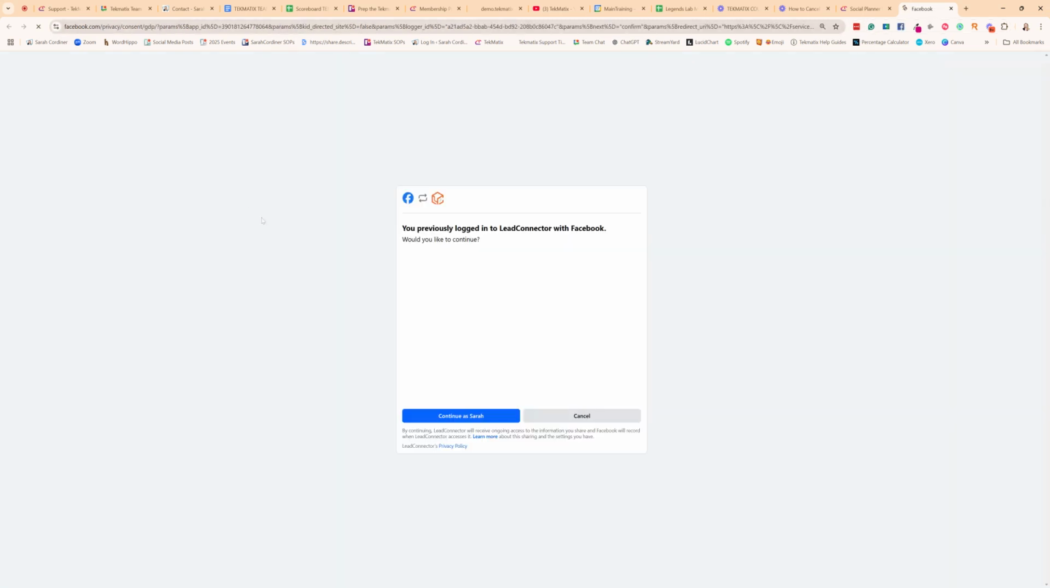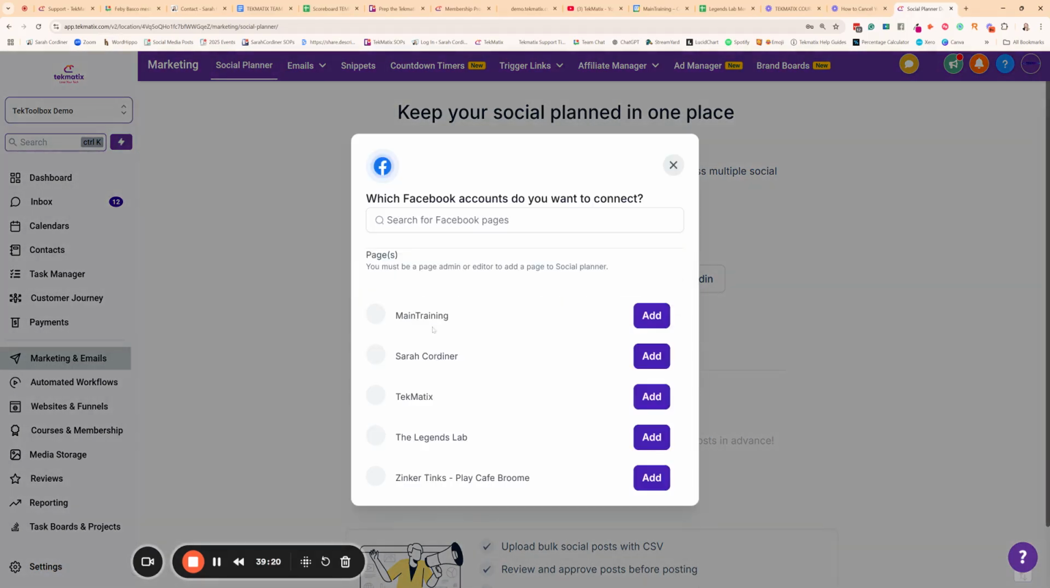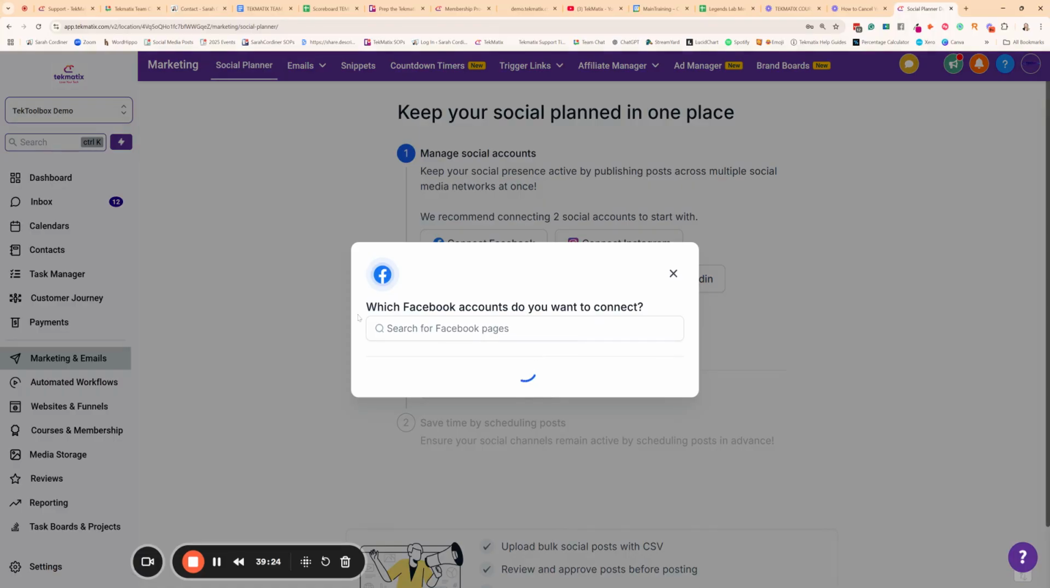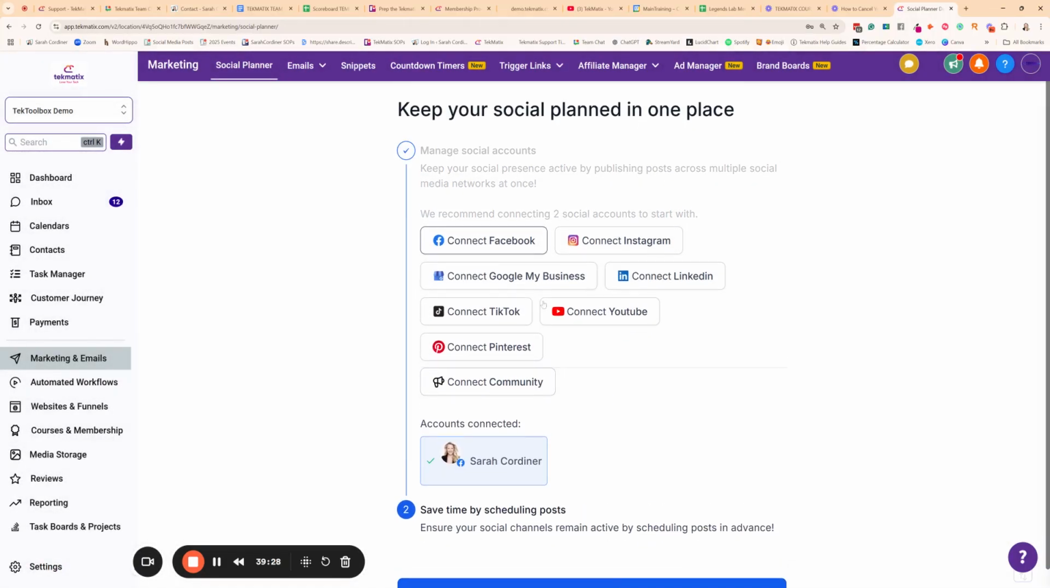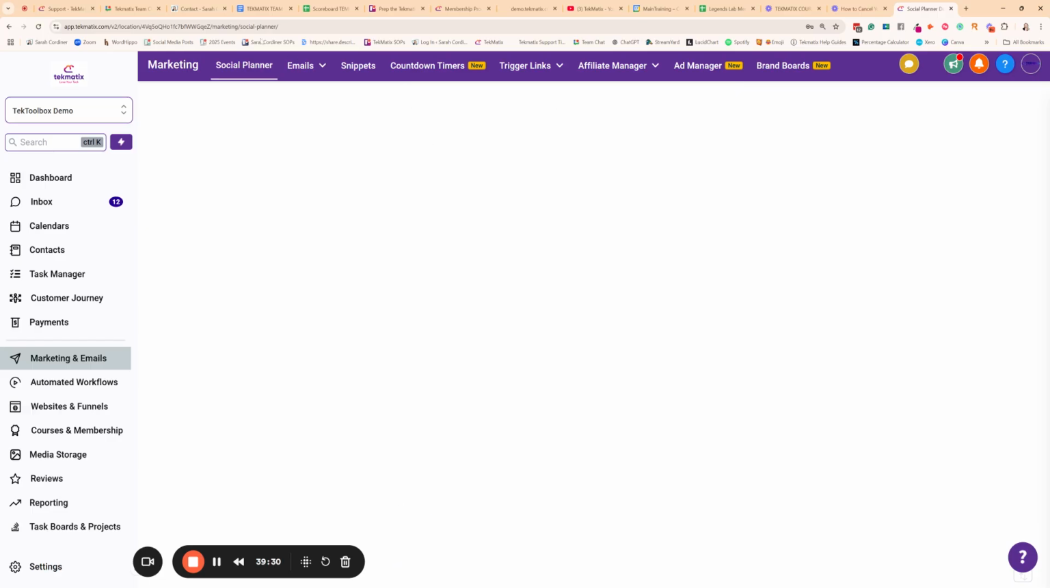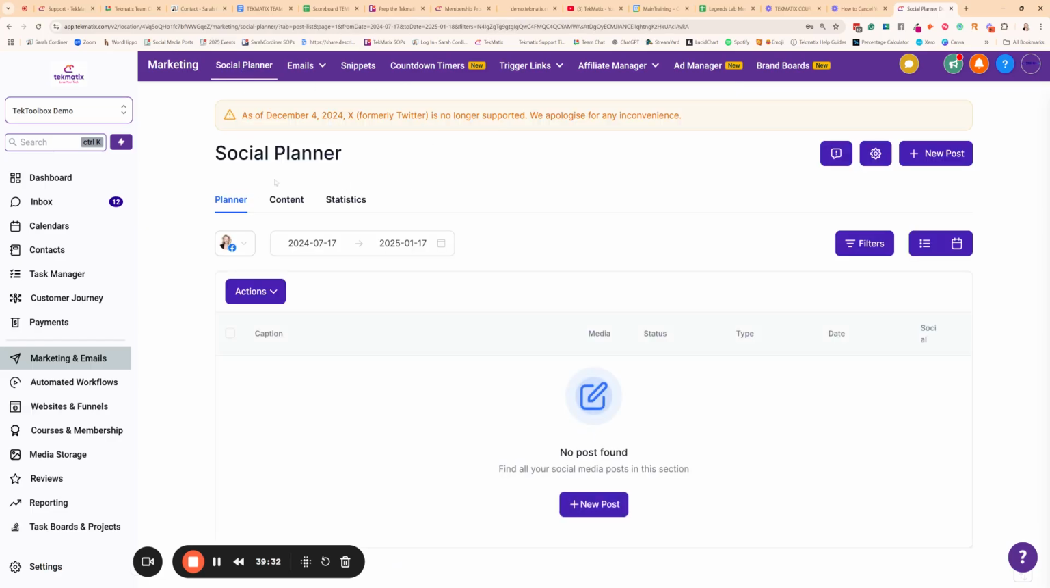Now, when you're inside the social planner section over here, once you've actually connected a Facebook profile, you're going to just click on the account, press continue, and it will just log you in. You might have to type in your password, but as you can see there's all of my different pages. Let's just connect my Sarah Cordner page for the sake of doing an example here. There's one connected. Now, what we can do now is press get started. And now from this point onwards, we're actually going to see this whole screen of where we can start scheduling social media content.